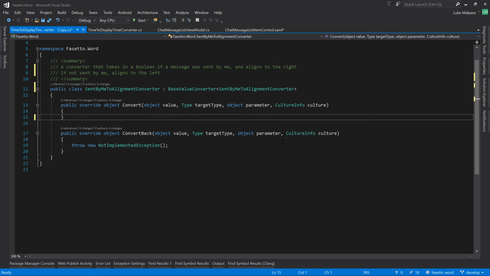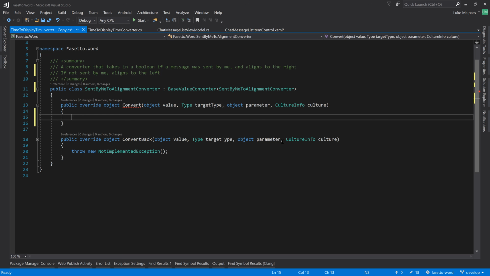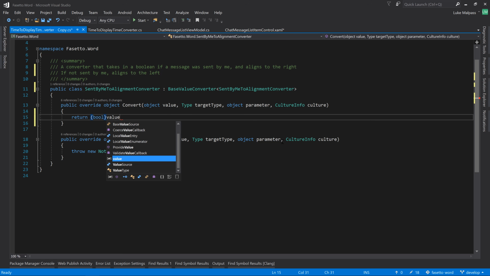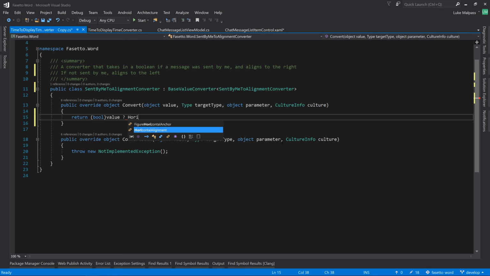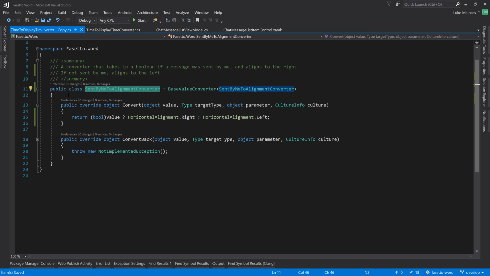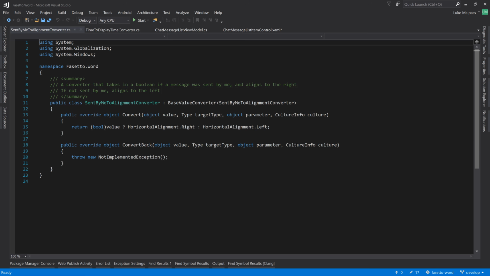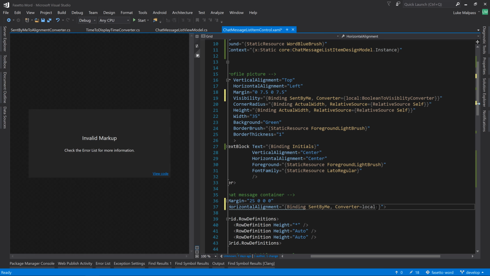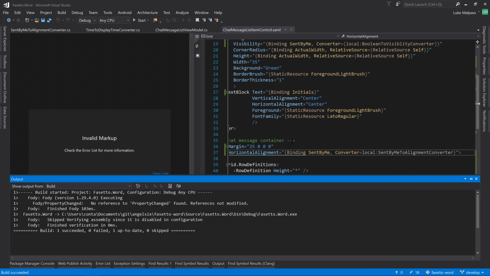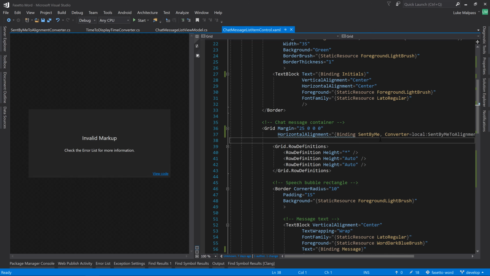And then we want to delete all that. We want to return, if the value passed in, so if it is sent by me, we return a horizontal alignment of right, otherwise we return a left. So that's the new name of the converter. Rename the file, and then add the converter there, and build. And hopefully that'll work. Obviously not. Whoops, I'm wrong.